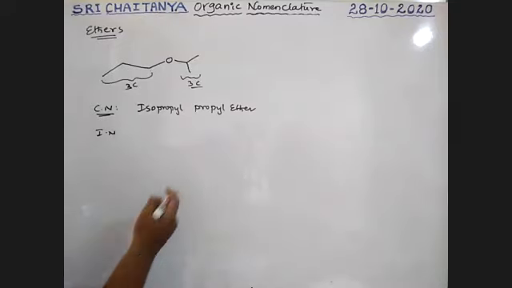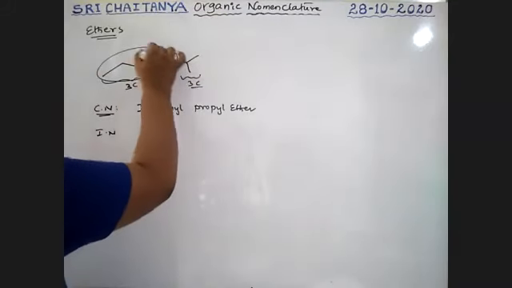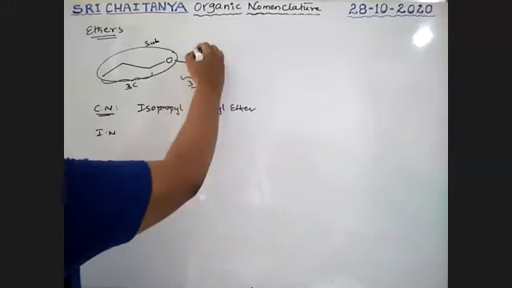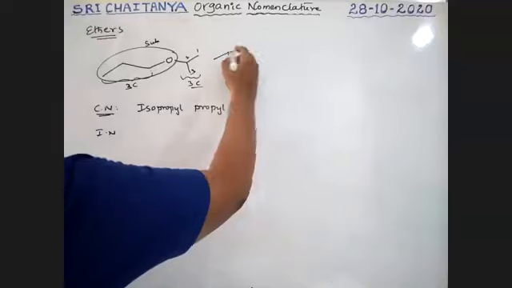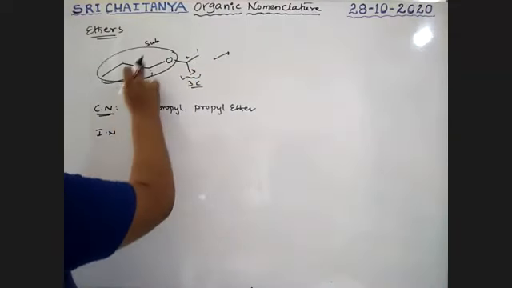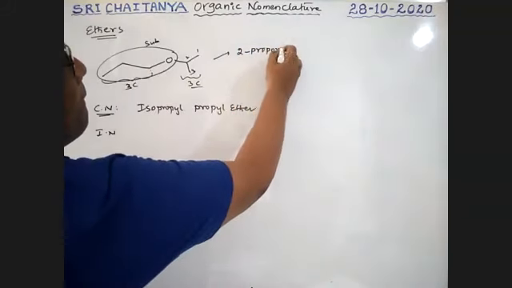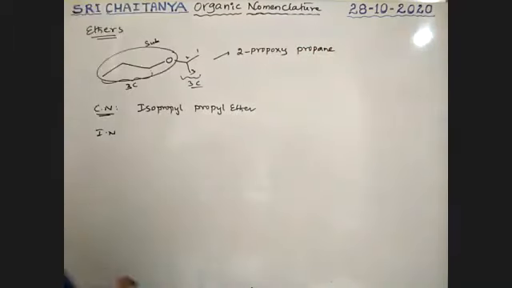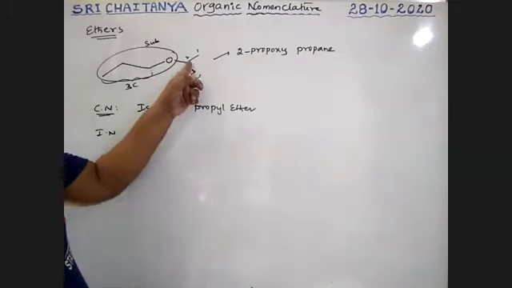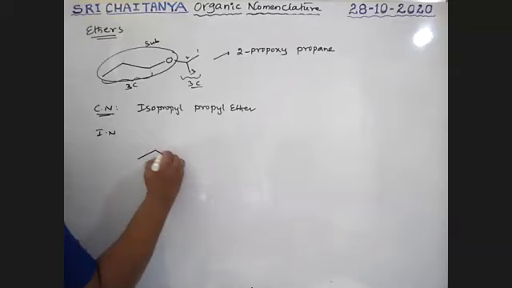Okay. So see here. Now I am taking this one as a substituent and this as the major chain. Therefore, it is 1, 2, 3. Therefore, I am writing this as 2-propoxypropane. In propane, at the second position, a propoxy group is there. 2-propoxypropane.